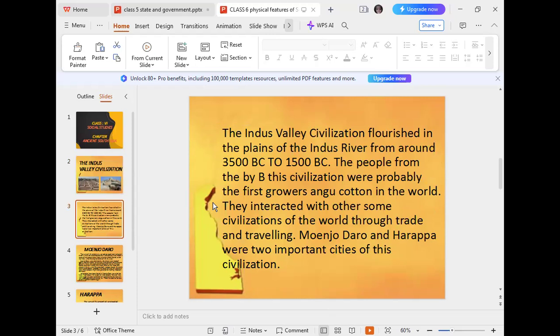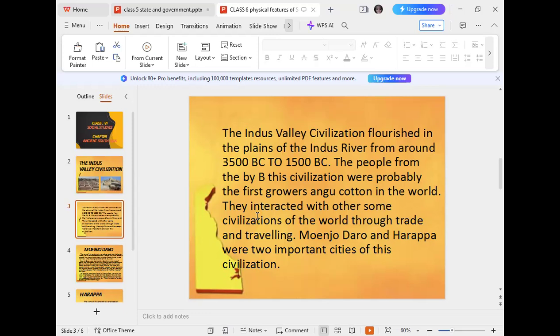Actually, this civilization flourished near the plains of the Indus River. And the people of this civilization were most probably the first growers of agriculture throughout the world.